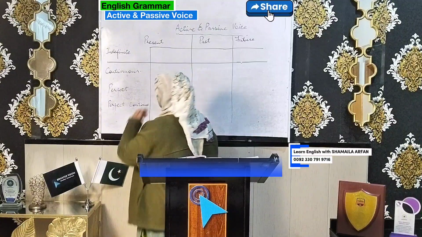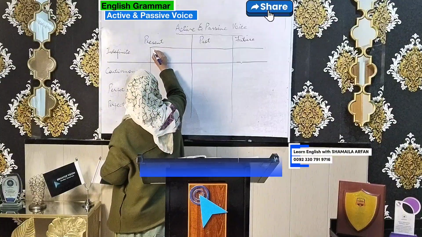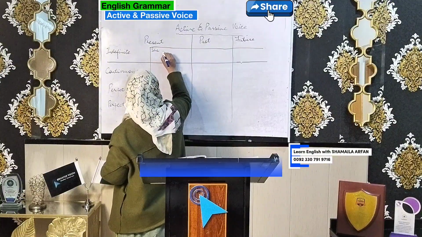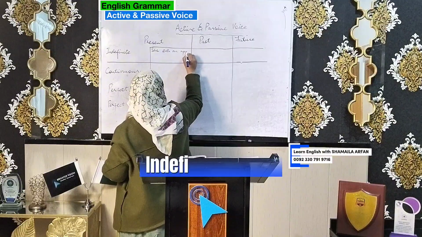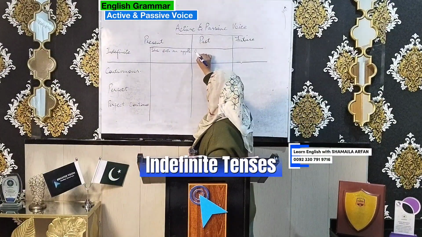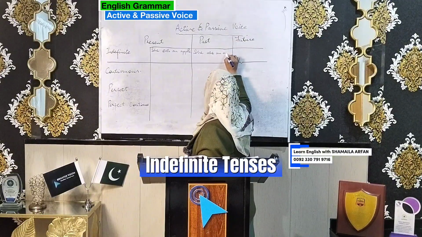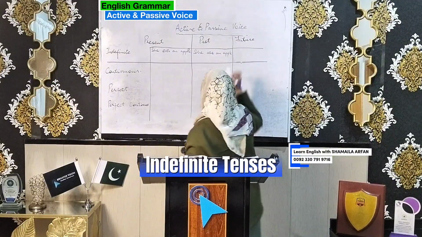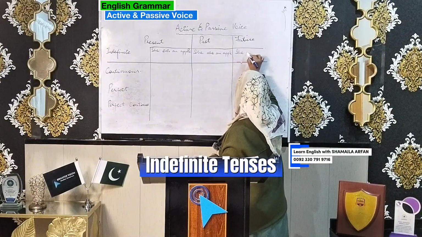Let's go ahead. Okay, indefinite. When it was active, suppose she eats an apple. Same sentence in past form: she ate an apple. And in future: she will eat an apple. Am I right?